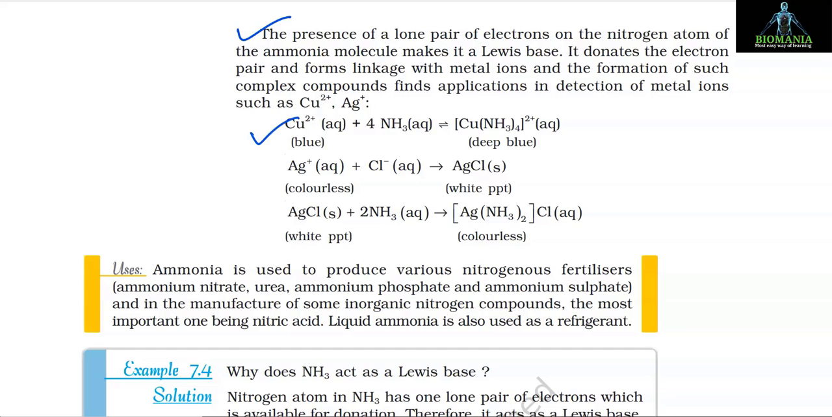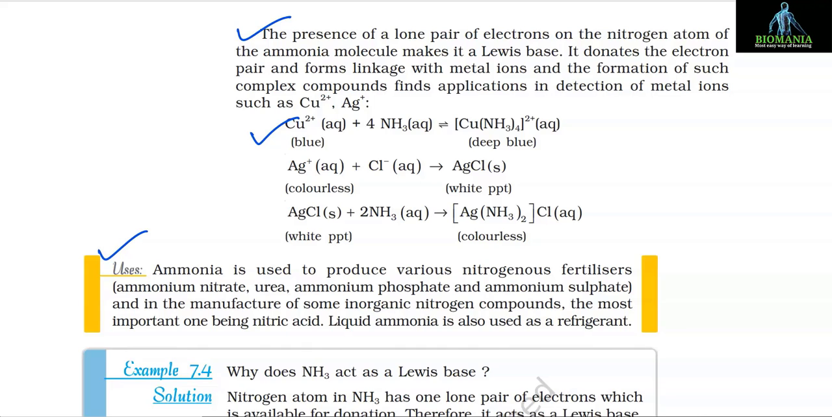Cu2+ plus 4NH3 gives [Cu(NH3)4]2+. Ag+ plus Cl- gives AgCl, that is a white precipitate, and AgCl plus 2NH3 gives [Ag(NH3)2]Cl, and that is completely colorless.